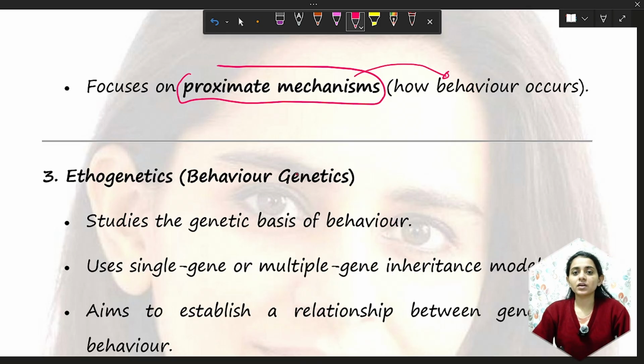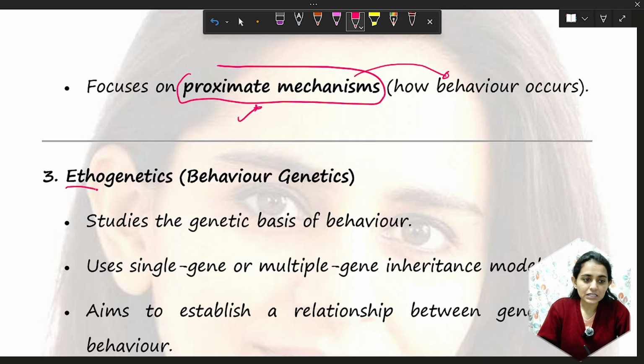For example, if someone is hungry and their behavior is searching for food, why are they doing so? The first purpose of that behavior is to get some food. That is the proximate, and that behavior is controlled by our nervous system.